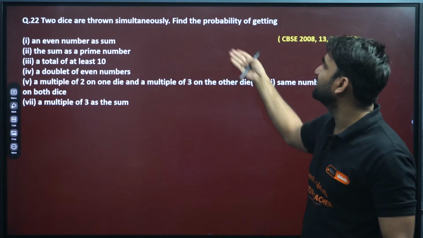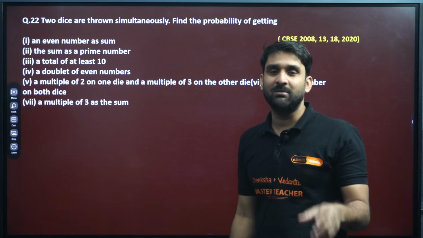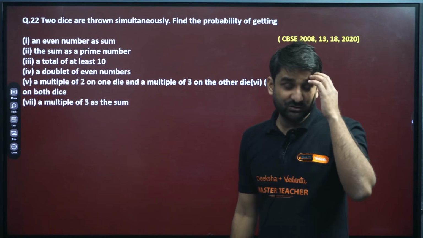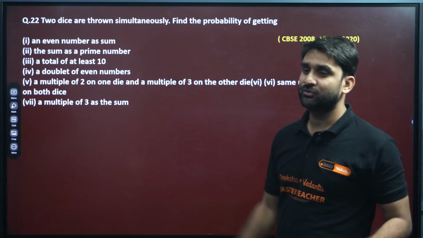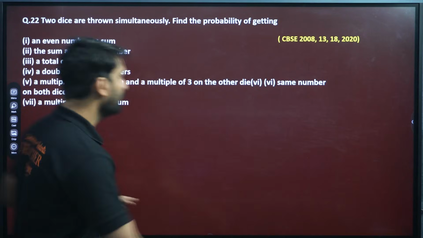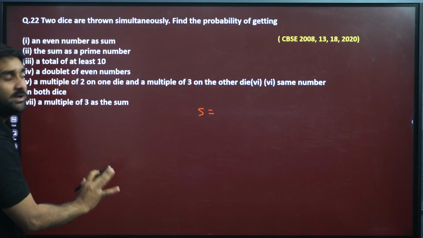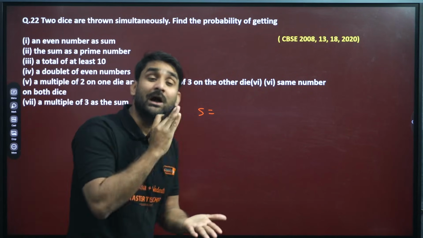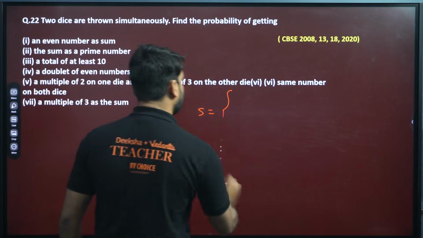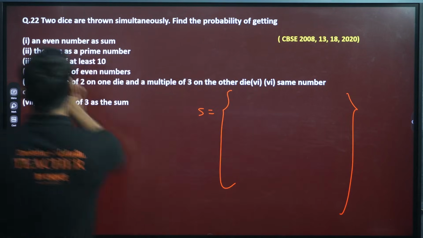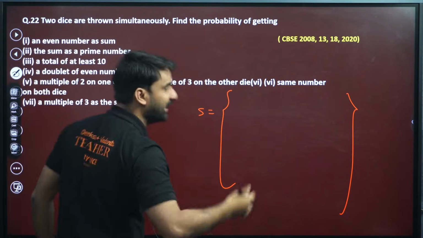Two dice are thrown simultaneously. Find the probability of getting these outcomes. When two dice are thrown simultaneously, I have told you several times what the possible outcomes are. You all know. So always, if such a question comes in front of you, my dear, first write all the possible outcomes. When two dice are thrown simultaneously, what are the possible outcomes that we may get?